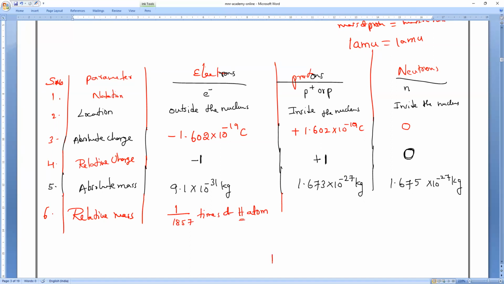Proton means hydrogen, because we all know hydrogen contains only how many protons? One proton. So proton mass is equal to the hydrogen atom. Please note that: mass of 1 proton is equal to mass of hydrogen.